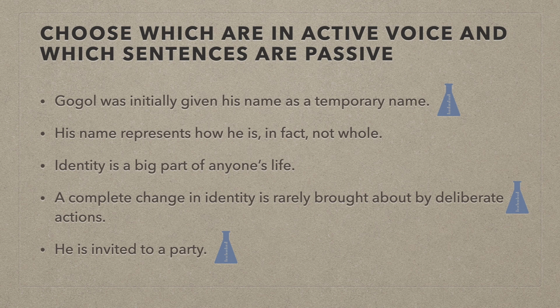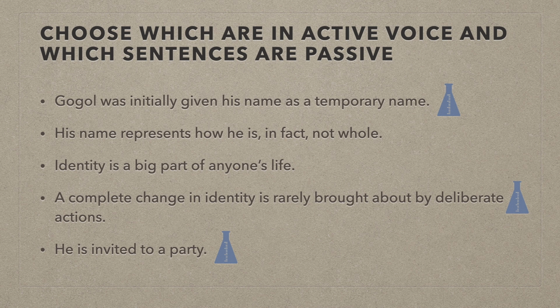My question is, who gave him his name? Of course, I know it's his parents, but we see the verb was initially given, it's a being verb. It's passive. So Gogol was initially given. It would be easier to say his parents gave him his name as a temporary name. The second one, his name represents how he is in fact not whole. His name is the subject and it's doing the action, representing, so that's active.